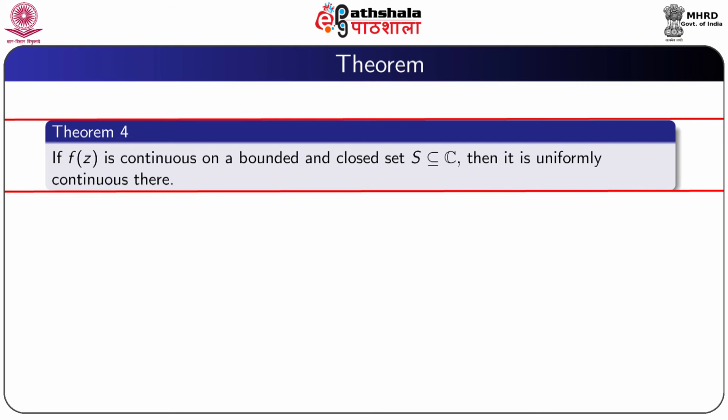So now we proved that if a function f(z) is continuous on a bounded and closed set S, which is obviously a subset of C, then it is uniformly continuous there.